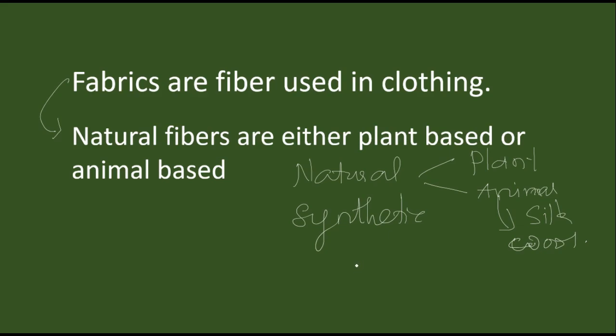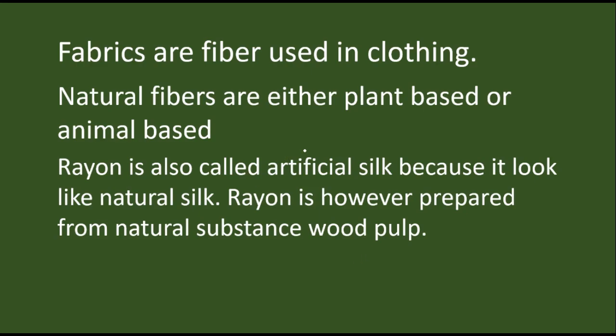Then we have learnt about rayon. Rayon is artificial silk. It is called artificial silk because it looks like natural silk.